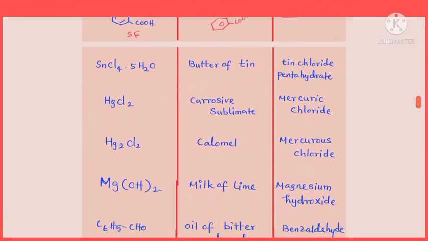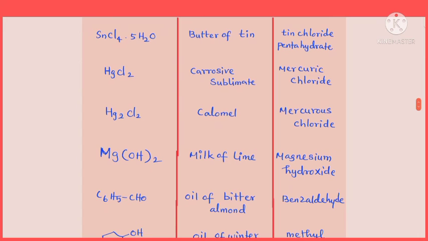Okay, the next one with formula SnCl4.5H2O, it's called butter of tin. What is it called? Butter of tin. Its chemical name is tin tetrachloride, or tin(IV) chloride with 5 water molecules, pentahydrate, tin chloride pentahydrate, tin(IV) chloride pentahydrate also, because here the oxidation state of tin is +4.